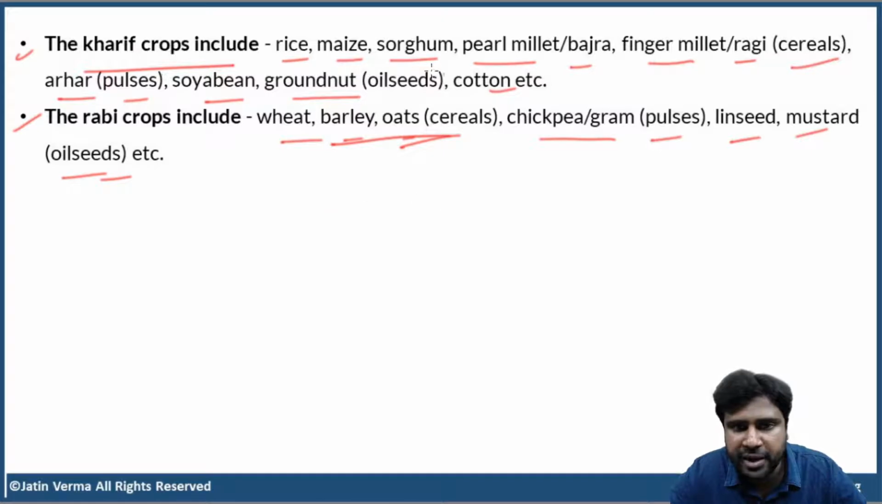So now I combined everything together. I combined cereals, pulses, cash crops. I mentioned cotton here, right? I combined oil seeds, I combined everything here. Previously we were discussing separately, but now I just combined everything together. So these are the Kharif crops and these are the Rabi crops. So please note down all these examples. Very, very important.